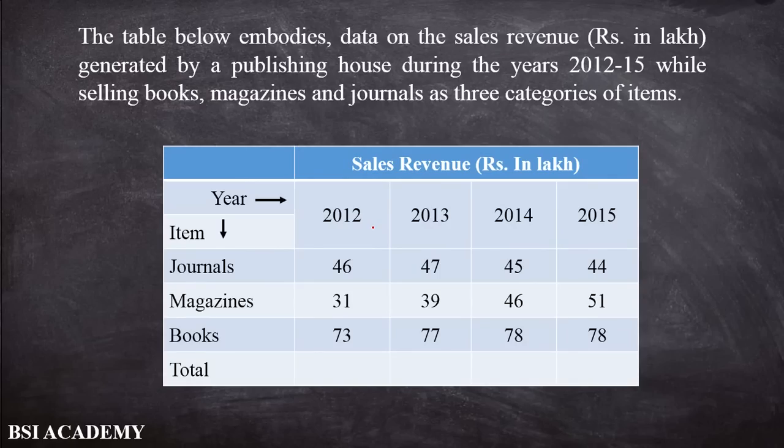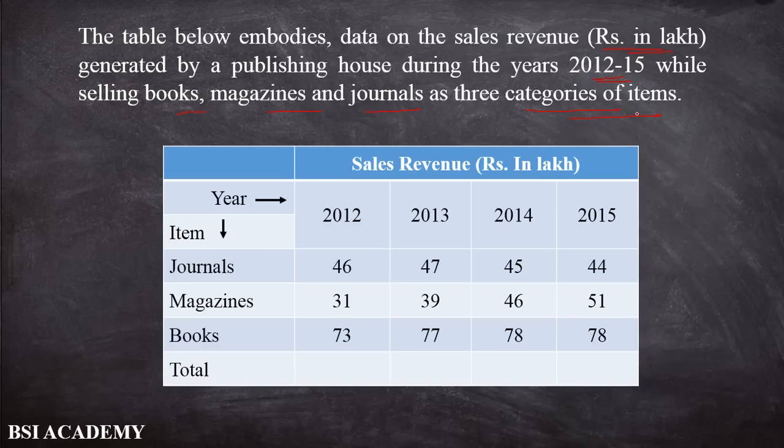So this is our table, and this question comes on the DI part. In this particular exam we have two tables, and on the basis of the two tables we have six questions. So first I read the table, then the question. The table below has the data on the sales revenue, in lakh, generated by a publishing house during the years 2012 to 2015, while selling books, magazines and journals as three categories of items.